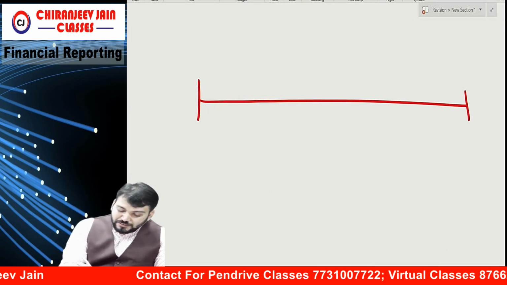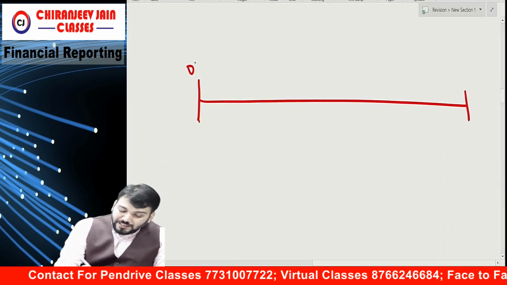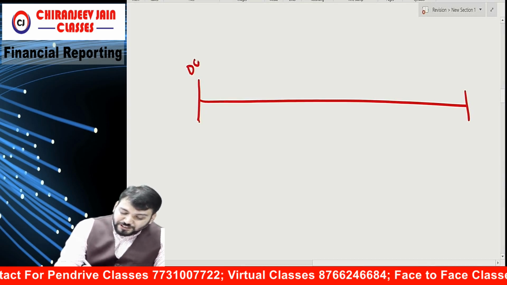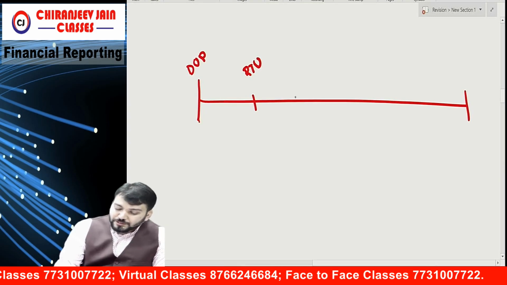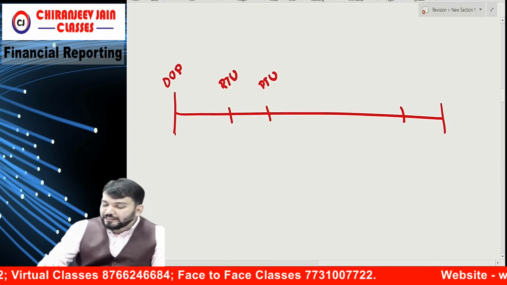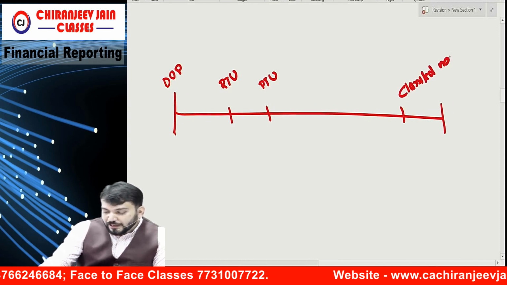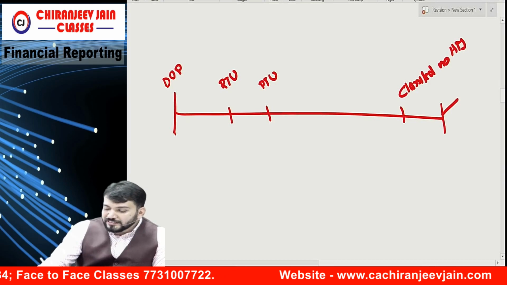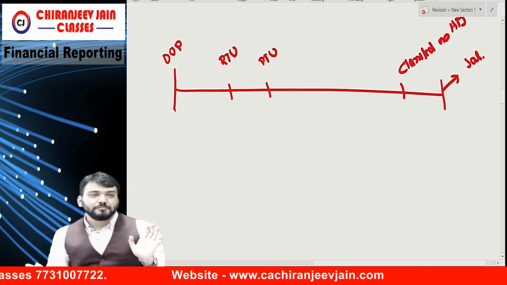Understood? Everyone, this is the date. This is the date when the asset is purchased, date of purchase. This is the date when the asset becomes ready to use. This is the date when the asset is put to use. And suppose this is the date when it is classified as held for sale. And this is the date when it is actually sold.